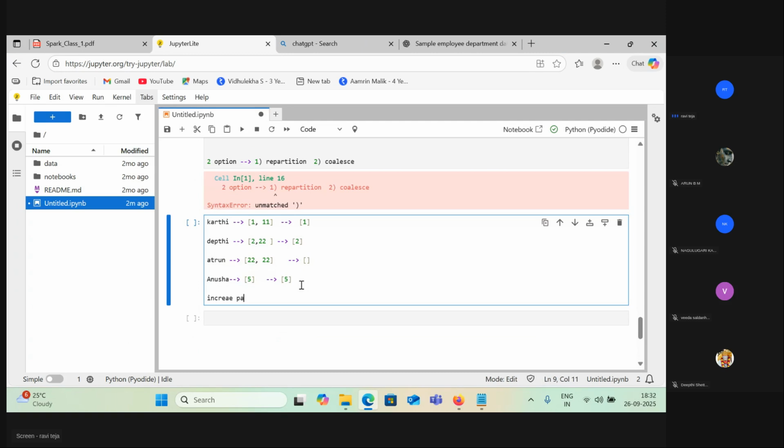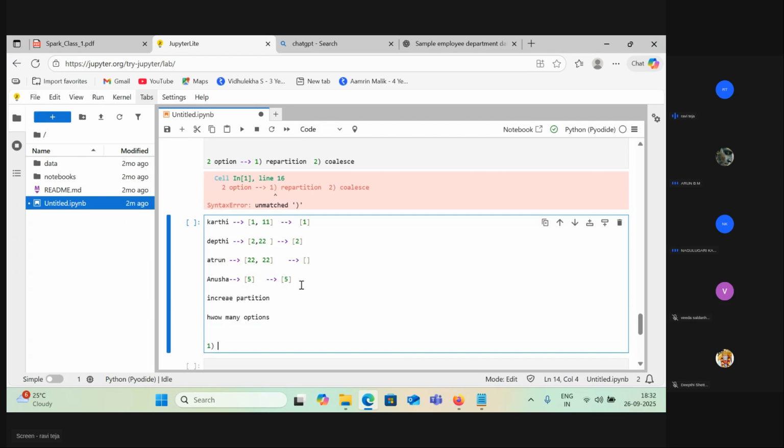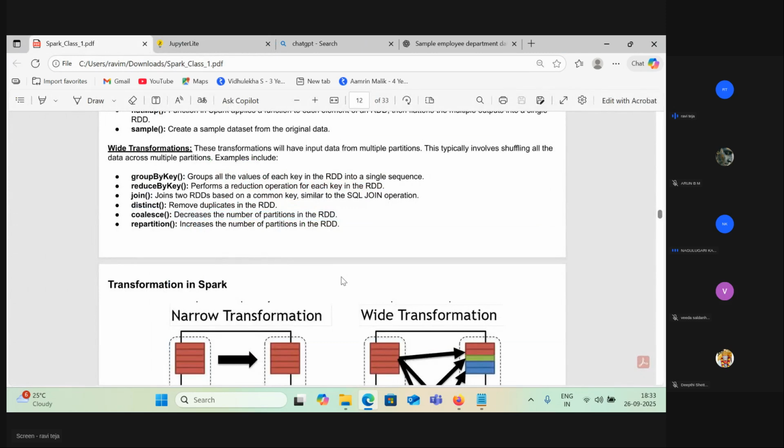Any idea? Actually we have only one option, that is repartition. Coalesce cannot help you increase the number of partitions. Just remember that, and tomorrow in class I will let you know how we will do it.